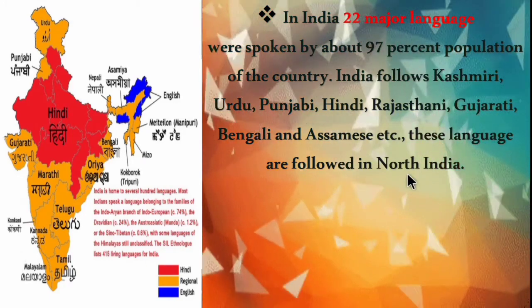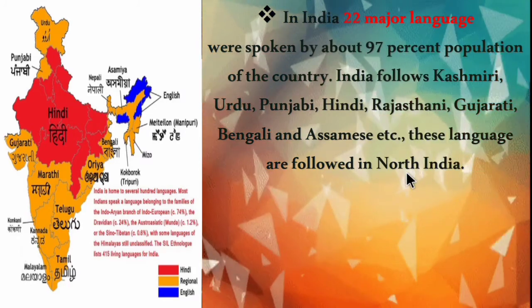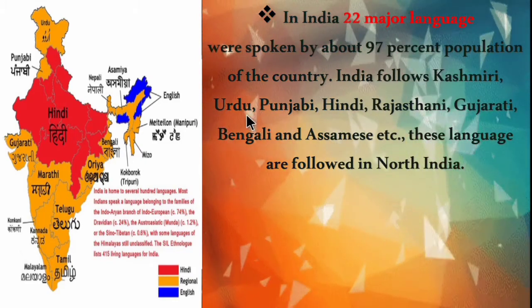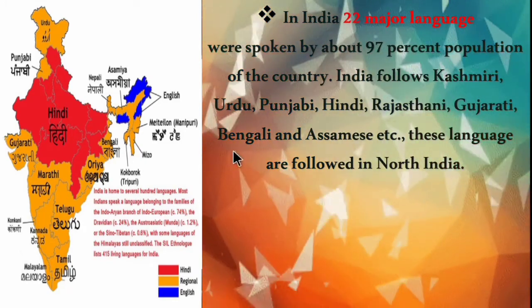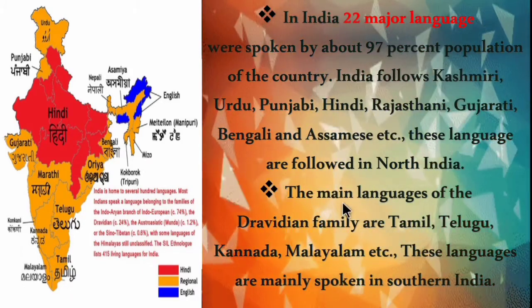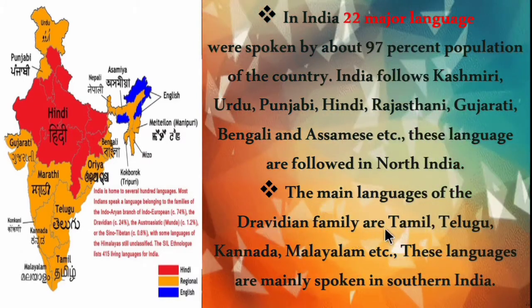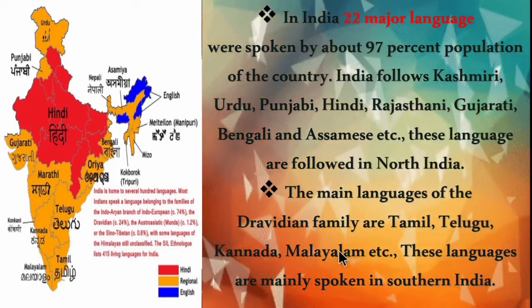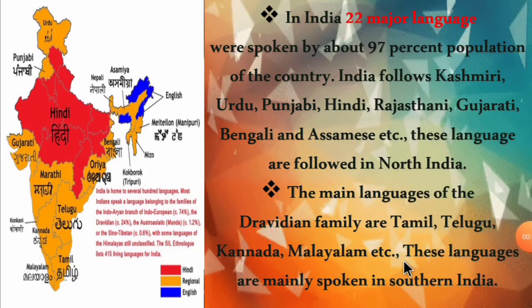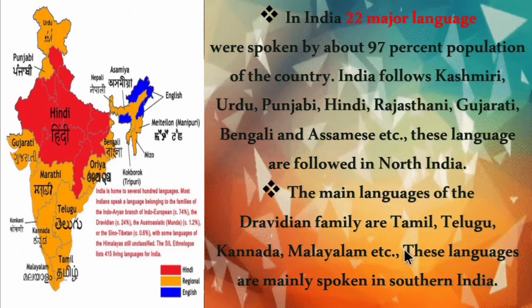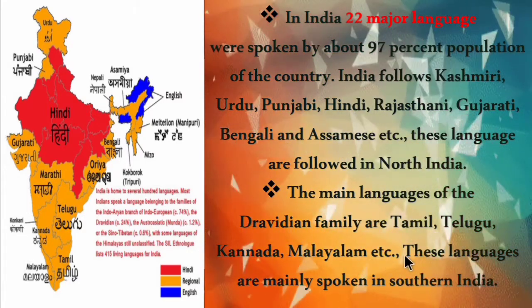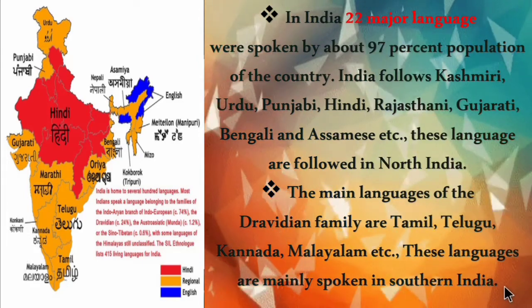Other than Hindi, there are 22 other major languages spoken by about 97% of the population, like Kashmiri, Urdu, Punjabi, Rajasthani, Gujarati, Bengali and Assamese. These languages are mostly spoken in North India. The main languages of the Dravidian family are Tamil, Telugu, Kannada and Malayalam, and these languages are mainly spoken in South India, that is southern India.